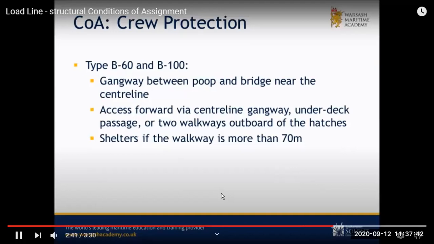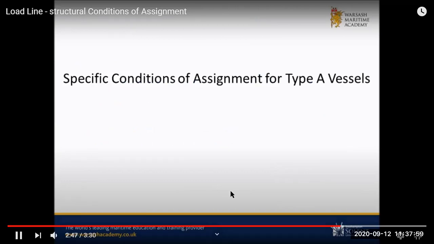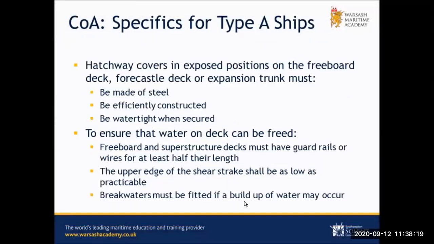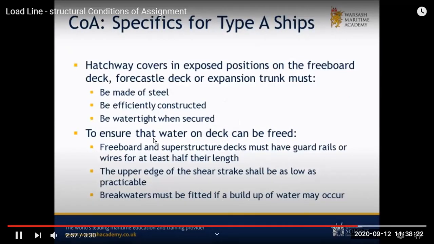Then type B ships, there are two lengths, either B60 or B100. There we have different requirements for the gangway from the poop deck to the bridge or under-deck access. The walkways should be sheltered. Then there are some special conditions for type A vessels. There should be no openings to the freeboard deck in position 1 and 2. And if there is any opening to the freeboard deck, it should be a weathertight door only. That is for your mast houses or deck houses.